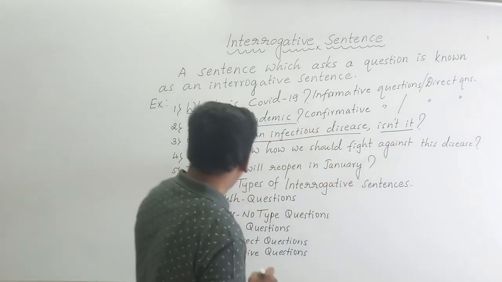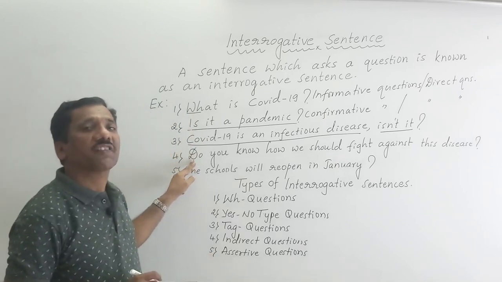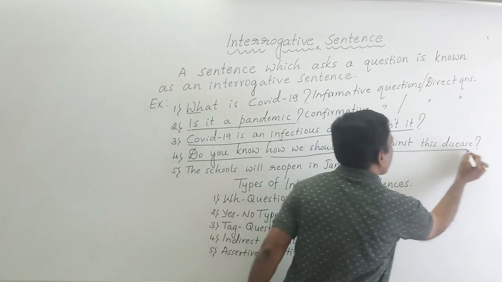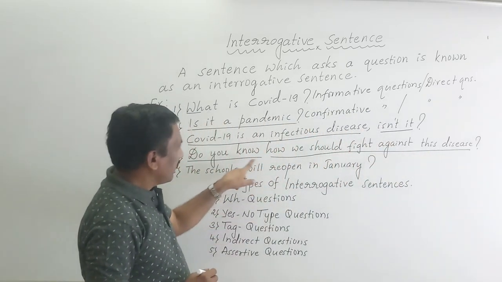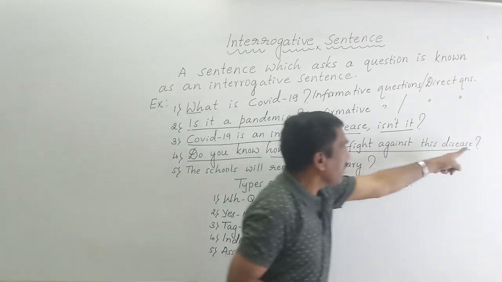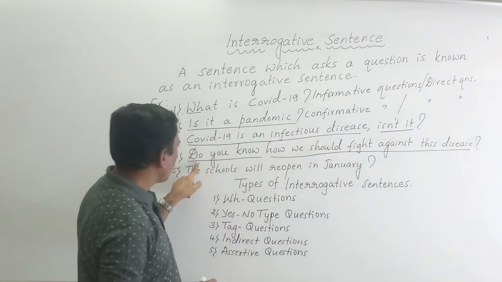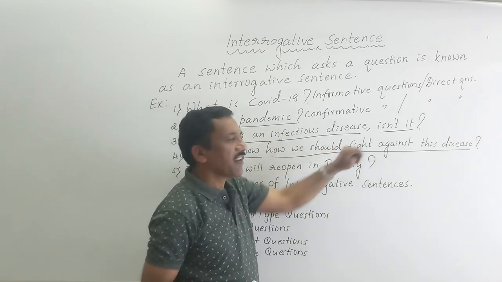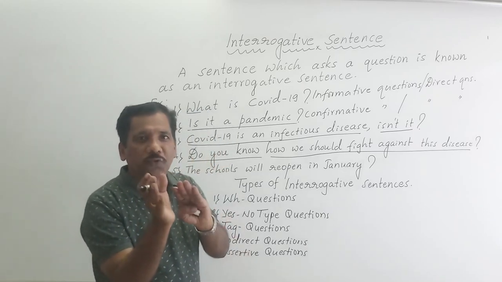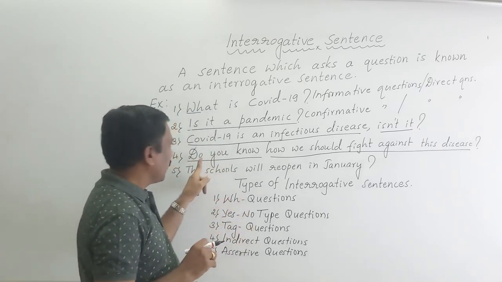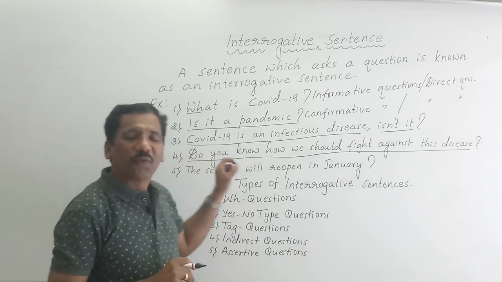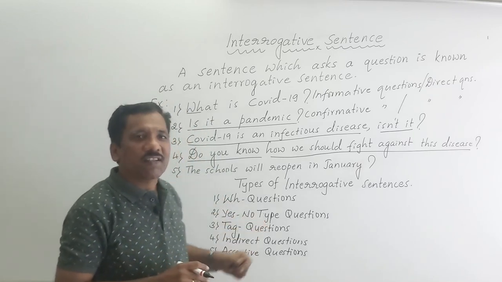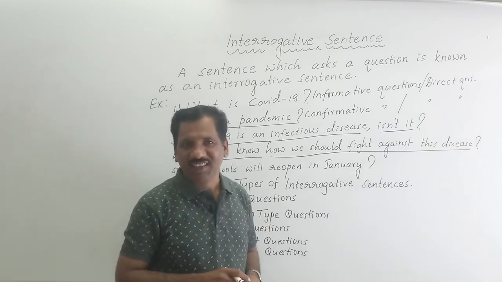Okay? Okay. Then let's come to fourth example. Do you know how we should fight against this disease? This is a question. Ends with a question mark. Begins with helping verb. Do you know how we should fight against this disease? There are 2 questions in the same question. That's why we call it a question in the question. And such questions are called indirect questions in English. Clear?